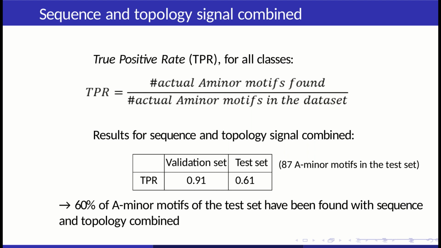The second predictability measure we calculate is the TPR, the true positive rate, for all classes. We have around 80% of A-minor motifs that are found with the two representatives in the validation set, which is expected to be high since the majority of the motifs of this dataset are in the classes we use. But we also have a quite high amount of motifs found in the test set, with 60% of new motifs found with our two representatives.